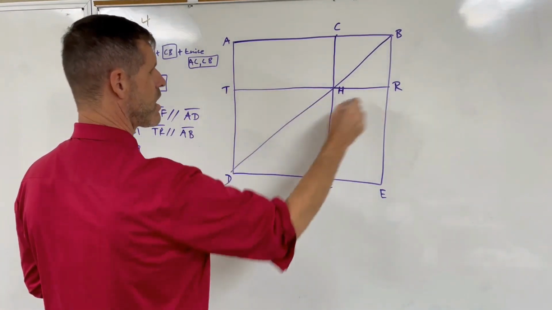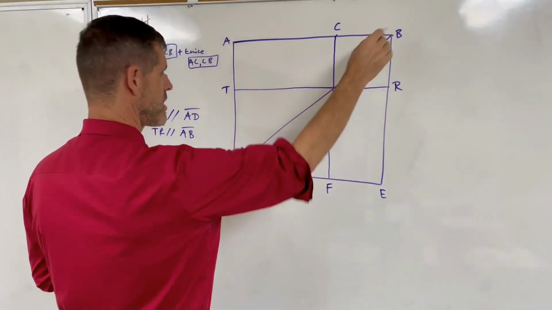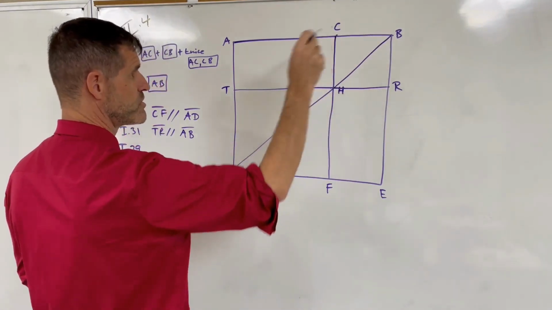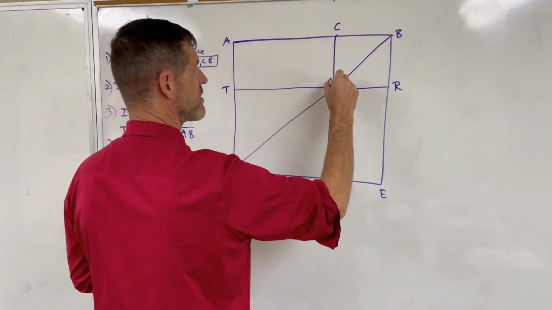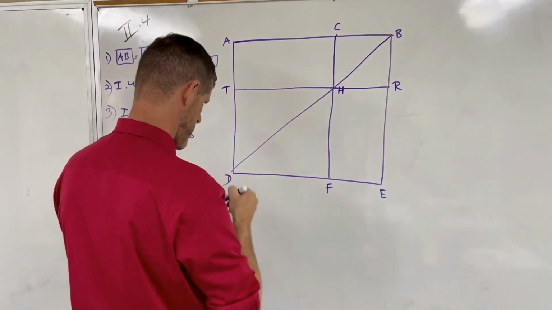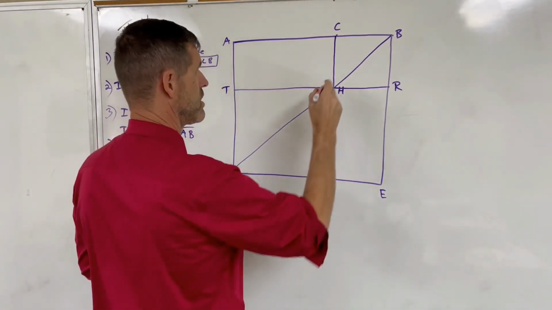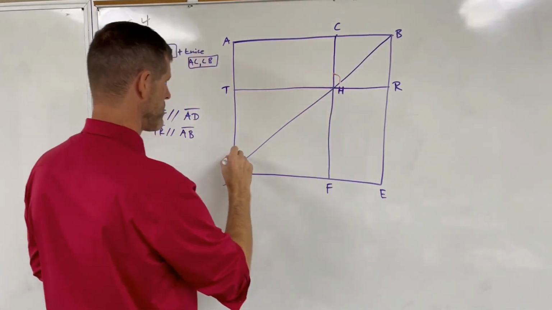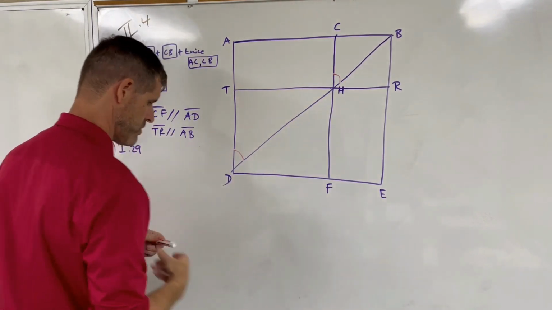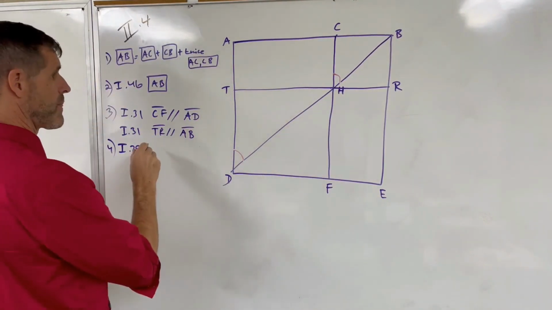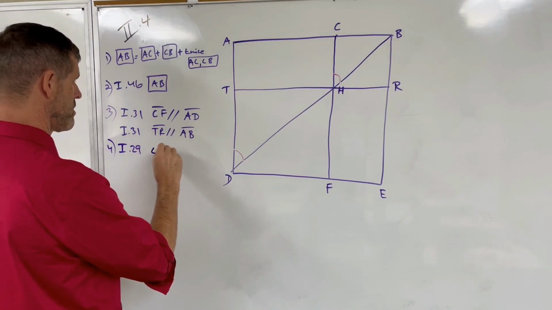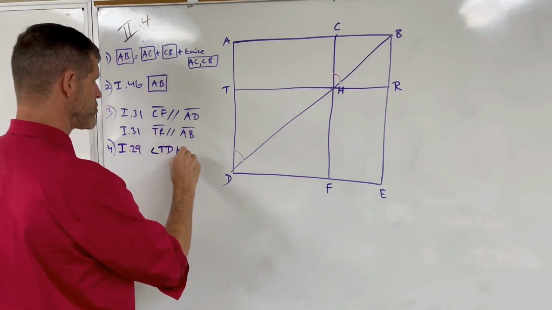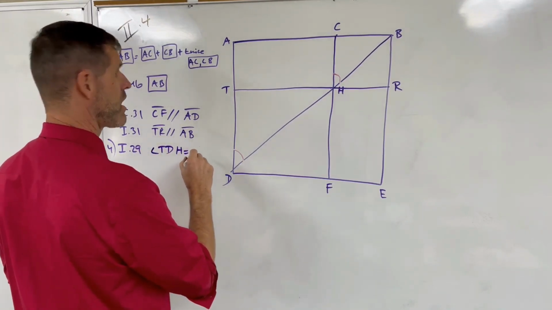So we've got line TR and DE cut by transversal DH or DB, and we can say that that angle there is equal to that angle there. Angle TDH equal to angle CHB.